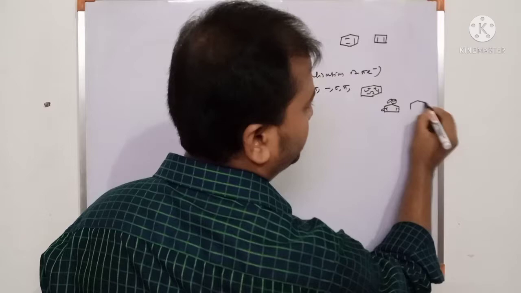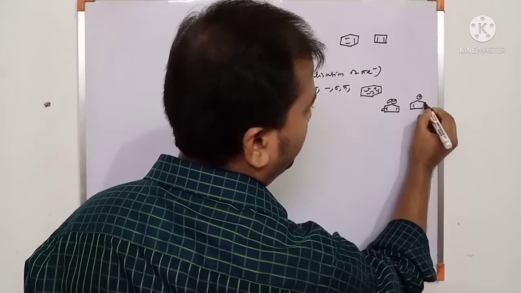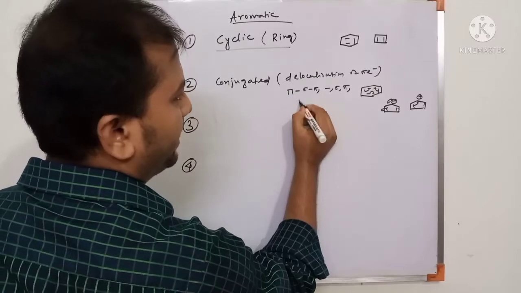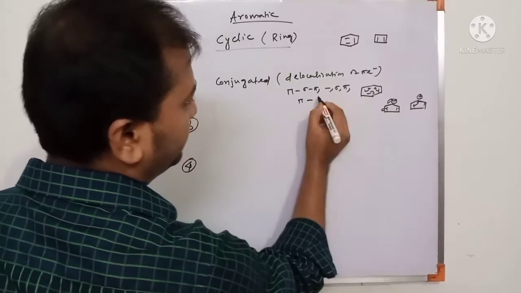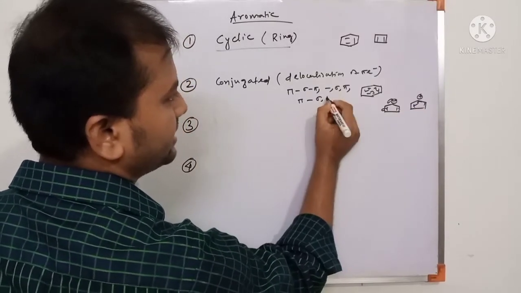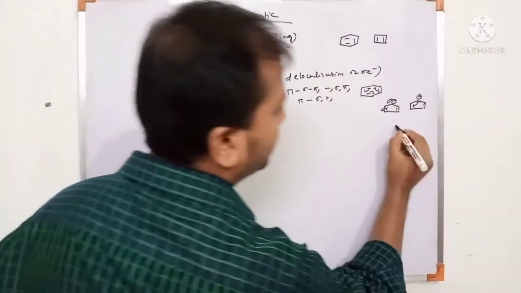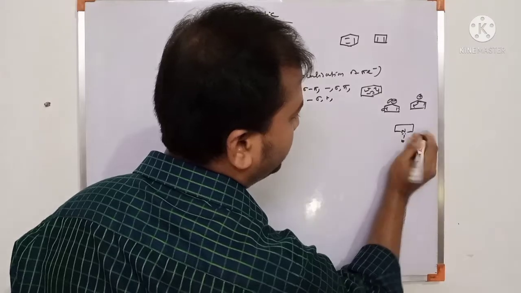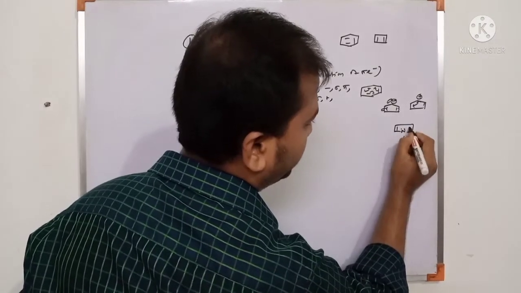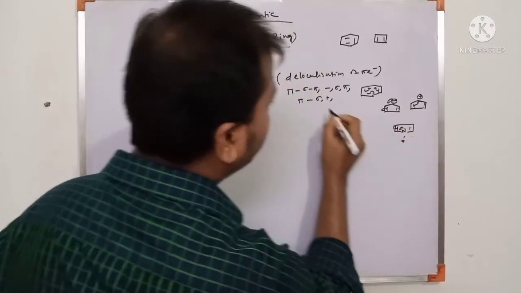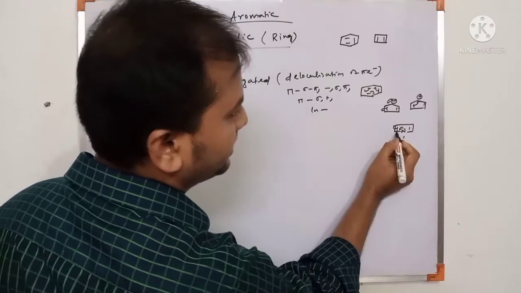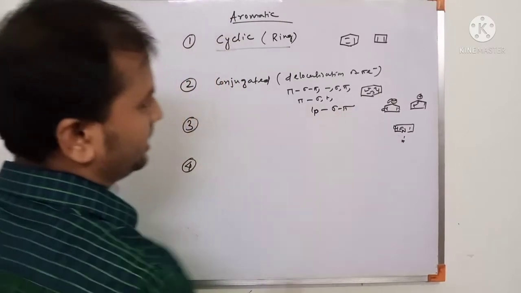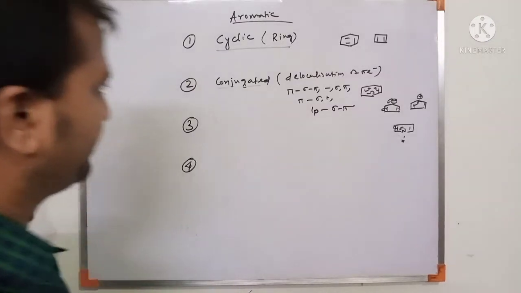Another, suppose the positive charge delocalization, this is pi sigma positive. Or another, the lone pair delocalization. Suppose this lone pair is delocalized. So the lone pair sigma pi delocalization. This is the conjugated system.